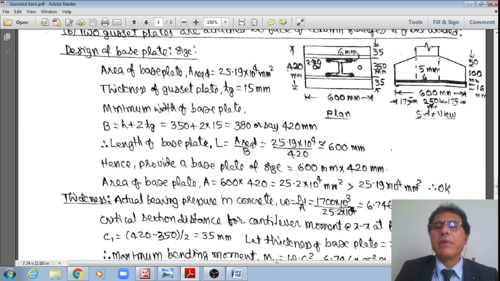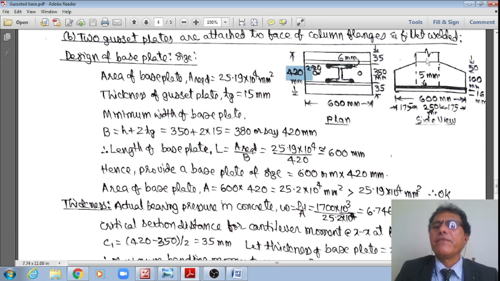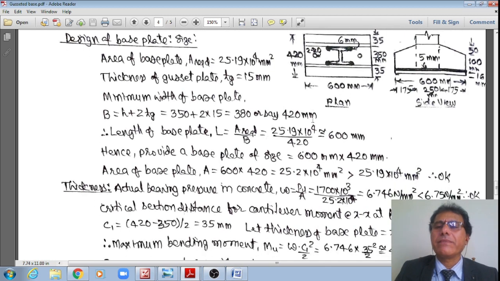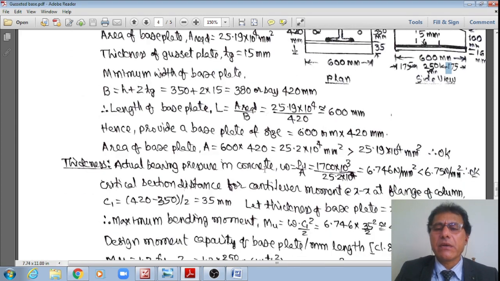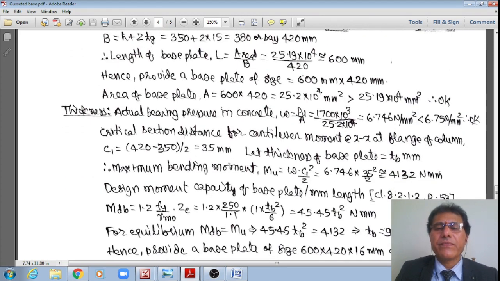This is of 600 mm by 420 mm as shown in this figure. Even in the front view, it can be seen that it is 600 mm and the width of the flange is equal to 250. Therefore, the remaining cantilever projection is equal to 600 minus 250 is equal to 175 mm, which will be used for calculation of the slant length or inclined length. That we'll see. These are the two cantilever projections, one is 175 mm and another is 35 mm. Therefore, 175 will govern the design, not 35.